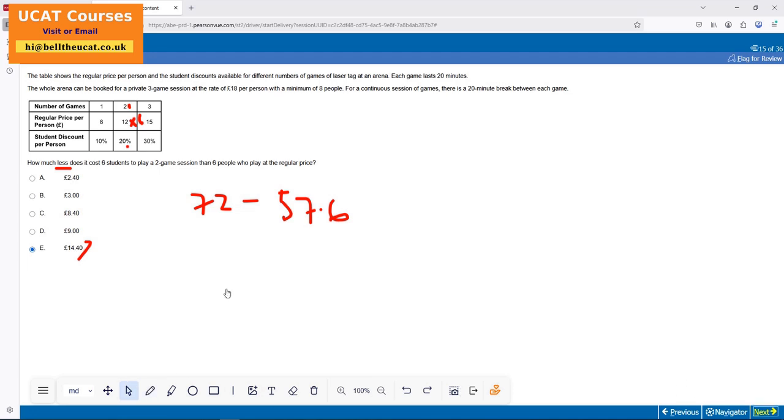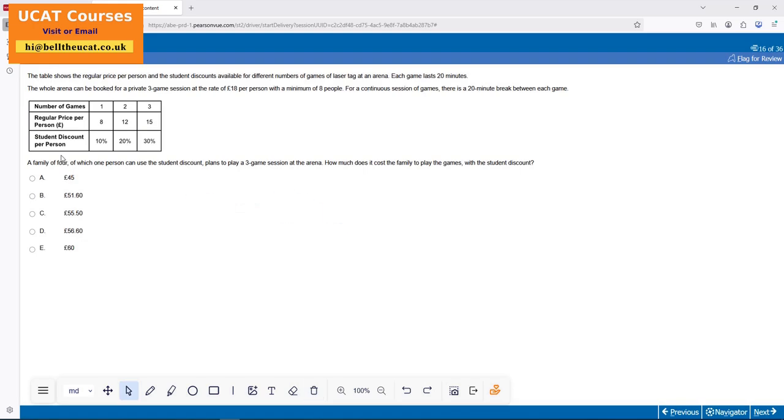Right, moving on to, these look super easy. A family of 4. Okay, a family of 4. One person plans to buy a 3-game session. How much does it cost the family with the student discount? That means out of the 4, I have times it by 3.